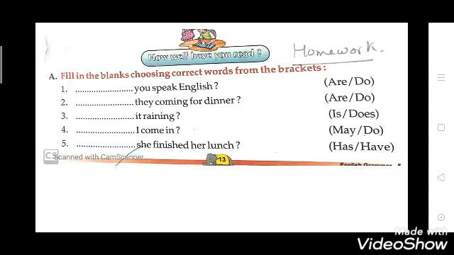Now see the second one. Dash they coming for dinner. Are or do? Here what will you use? Are. Are they coming for dinner? Now you have to do the rest.